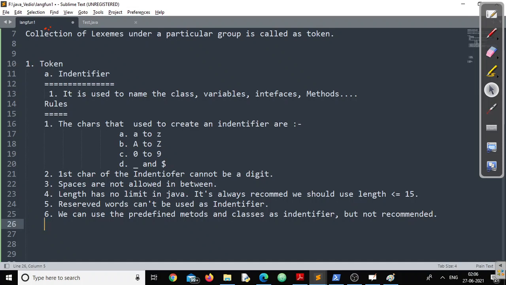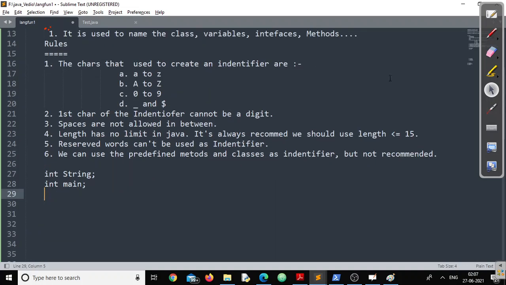If your interviewer asks you, can we use int string or int main? Now the answer to this question is yes sir, we can happily use this, because string and main, these two are not reserved words.